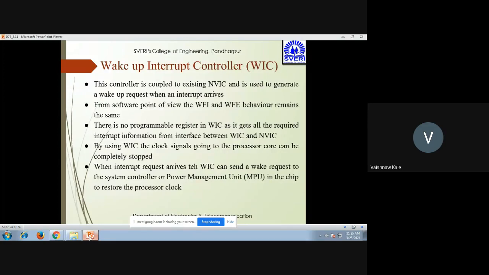Now comes the wake up interrupt controller, WIC. This controller is coupled to the existing NVIC and is used to generate a wake up request when an interrupt arrives. From the software point of view, the WFI and WFE behavior remains the same. There is no programmable register in the WIC, as it gets all the required interrupt information from the interface between the WIC and NVIC. By using the WIC, the clock signals going to the processor core can be completely stopped. When an interrupt request arrives, the WIC can send a wake up request to the system controller or power management unit in the chip to restore the processor clock.